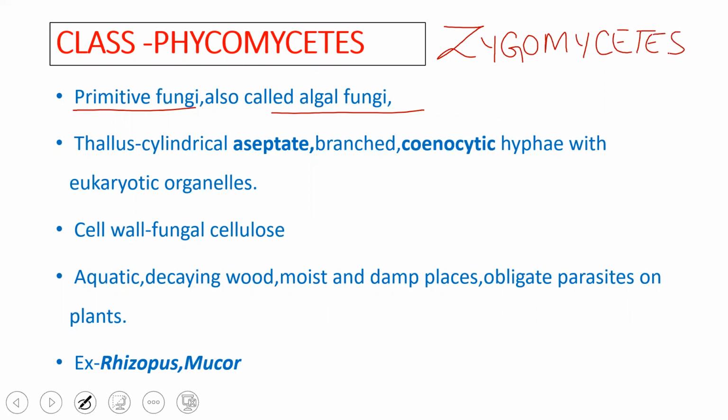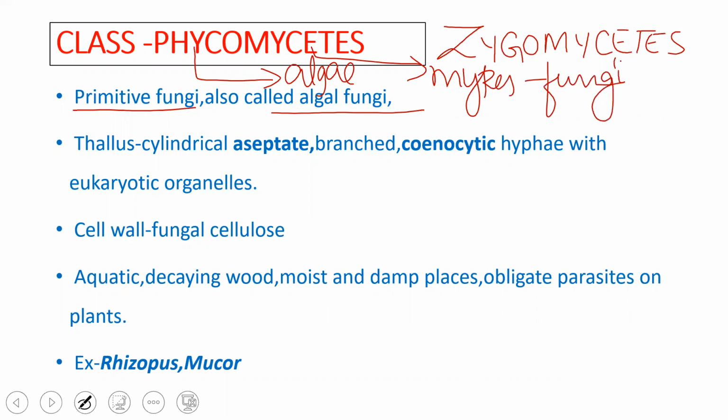The word phycos means algae. Myx, as I told you, is nothing but fungi. So it is called algal fungi because it shows the resemblance of that of algae. And since it is the primitive among the other members of fungi, it's called primitive fungi.